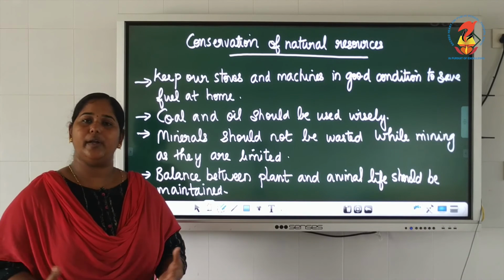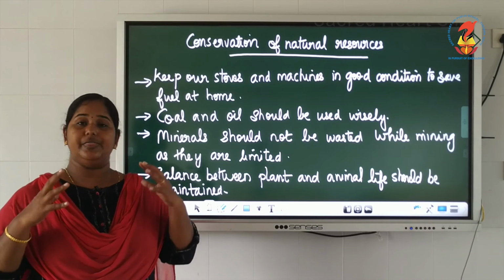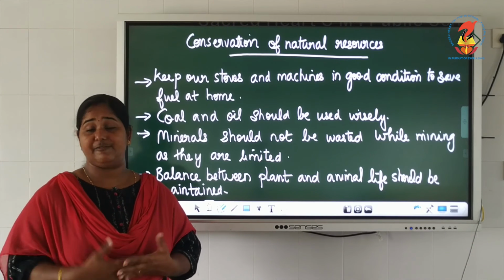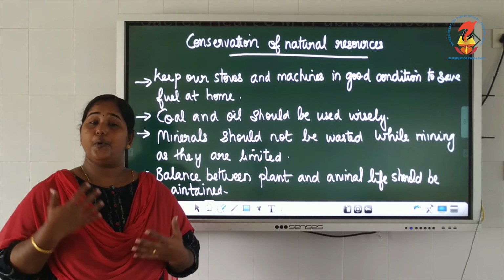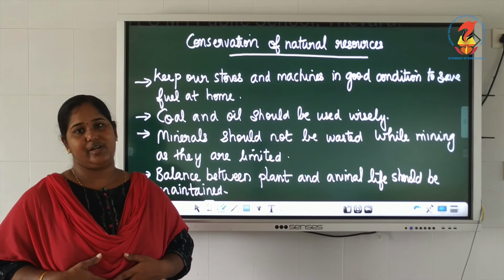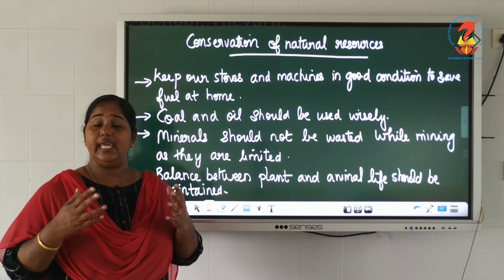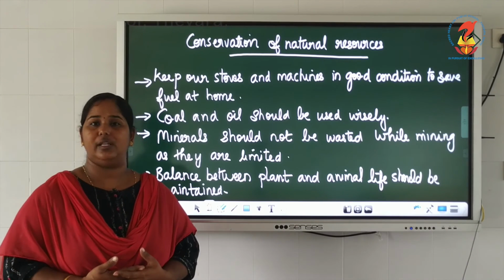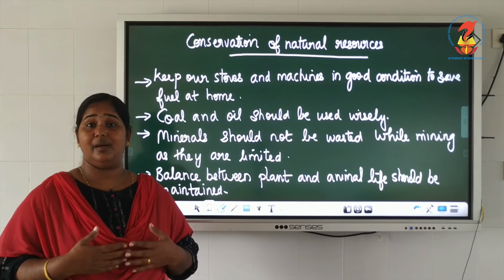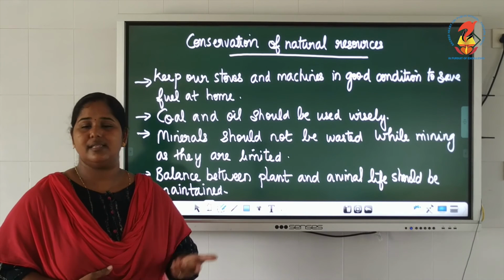So these are the important things that we have to keep in mind in order to protect and conserve the natural resources that nature has gifted us, and to save them for our children and grandchildren, because they are also having a life on earth. They also have the right to use all these things, and we don't have the right to make it over or to use it unnecessarily.